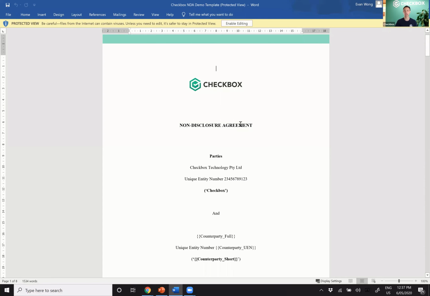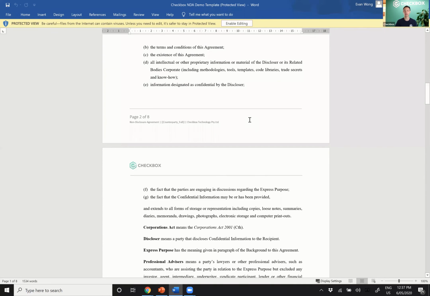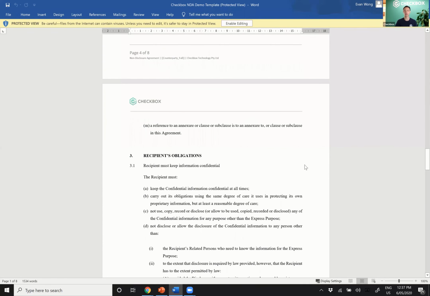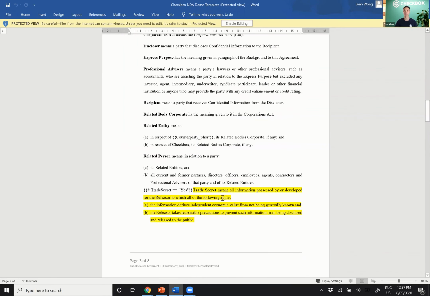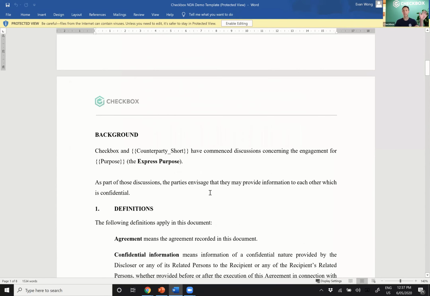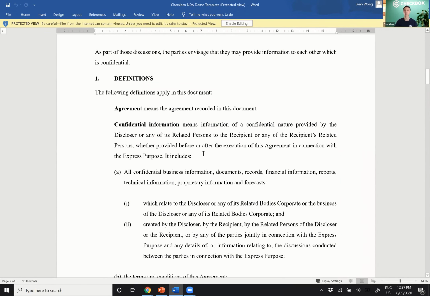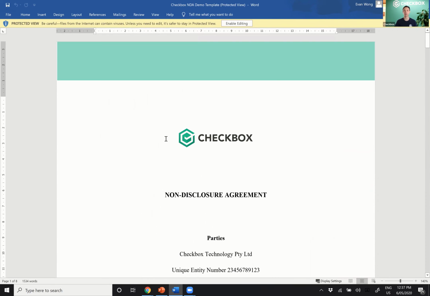It's a Checkbox NDA template, and with any great template, of course, you'd be familiar with the areas that are highlighted, where you have to substitute specific party names, or you may need to take out certain clauses and input certain clauses. And so this is my base template. I'm going to go and automate this.